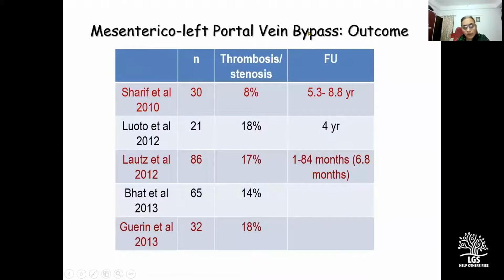Mesenteric left portal vein bypass, the number of patients were relatively small, the follow-up duration is relatively short, and shunt thrombosis rates have ranged from 8% to 18%. And this is after some of the anastomosis had been salvaged in the early postoperative period by endovascular reintervention.